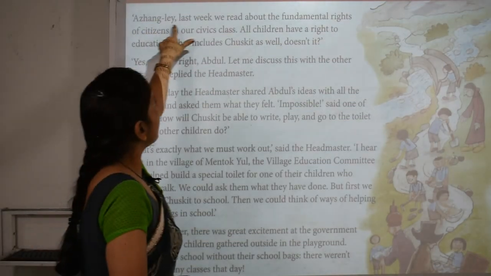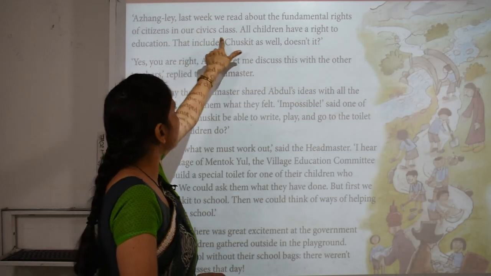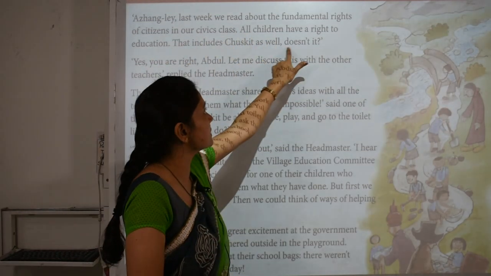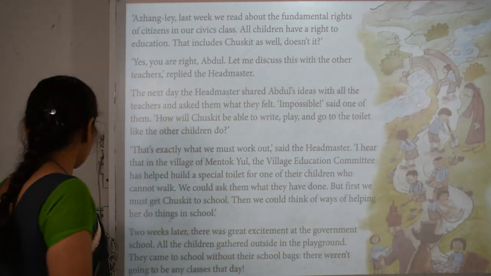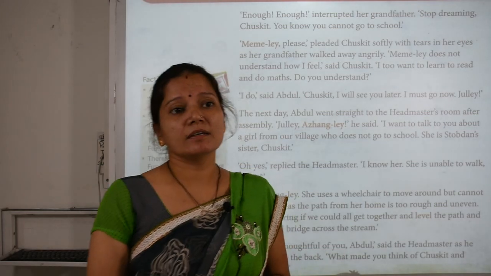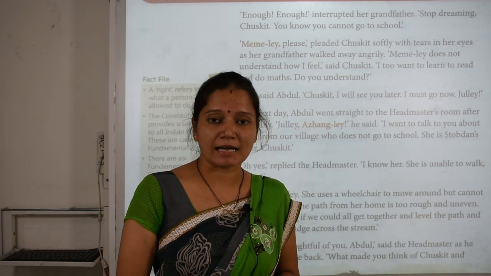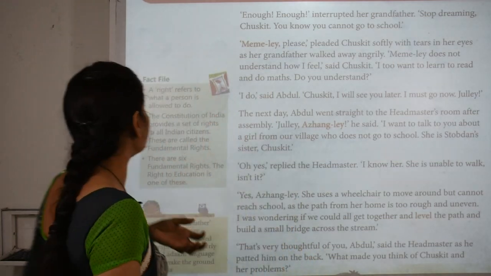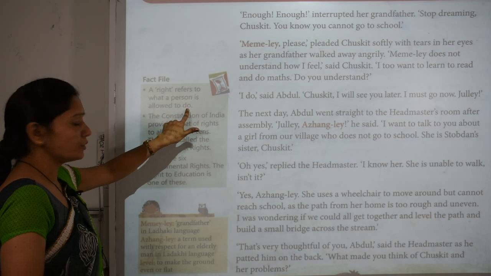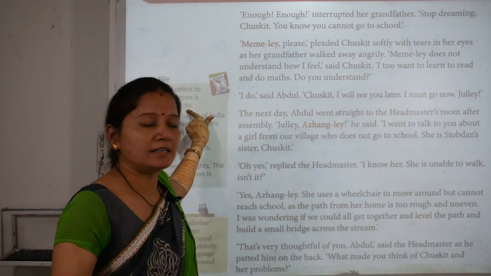"Also, Ajangle, last week we read about the fundamental rights of citizens in a civics class. All children have a right to education, that includes Chaskit as well, doesn't it?" So what did Abdul say, students? Abdul said that last week we read about the fundamental rights in our civics class. So what is a fundamental right, students? As you can see here, a right refers to what a person is allowed to do. A right tells that a person can do something.